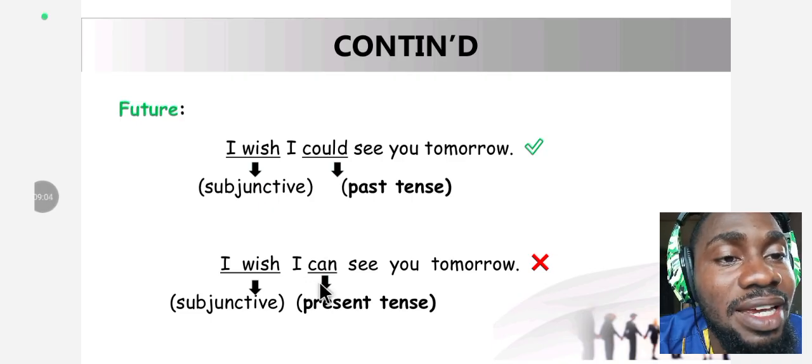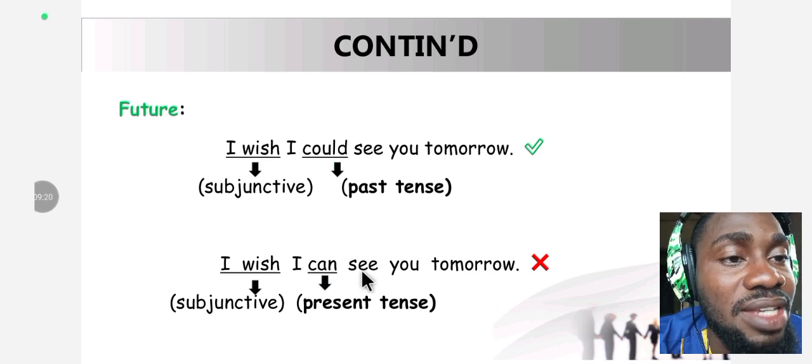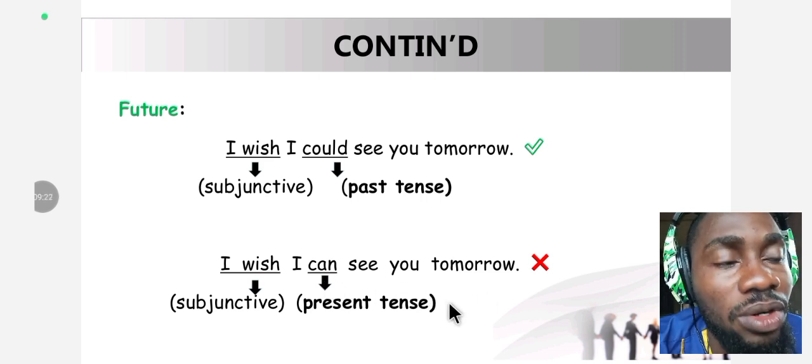Okay, and here, "can" was used. Is "can" a present tense form of verb or a past tense? It's a present tense form of verb, making this wrong. You are supposed to use a what? A past tense form of verb, making this statement wrong. Moving over to the next.